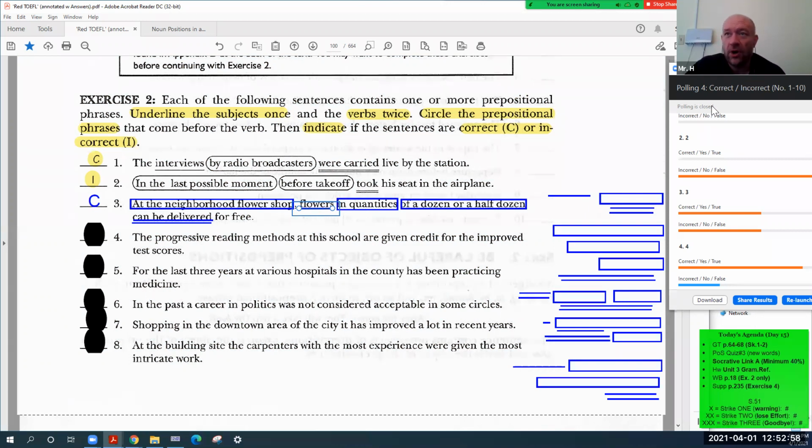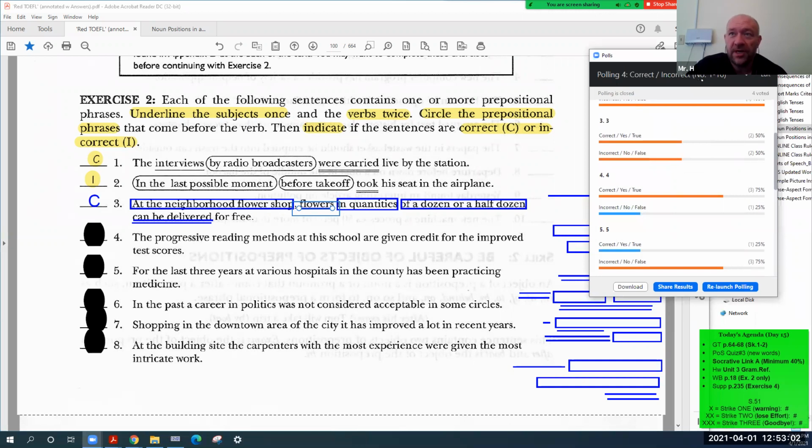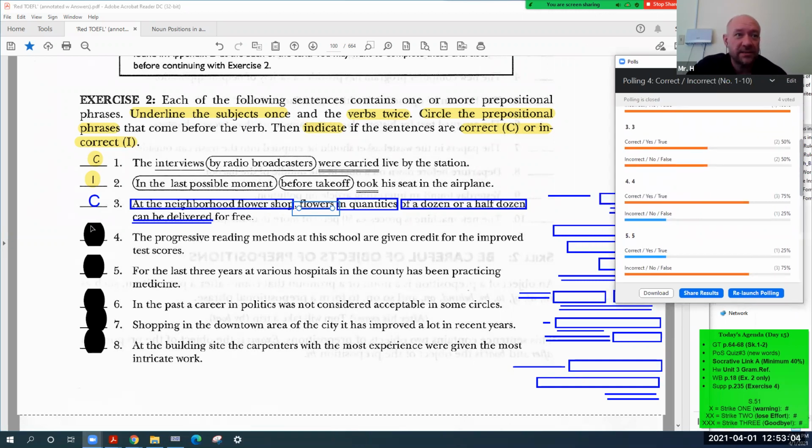All right, number 4, let's take a look at question 4. 3 of you said it's correct. Again, I'm guessing, Sultan, you answered from another exercise. Yeah, all of them. Okay. So, Suhaib, do you want to explain this one?